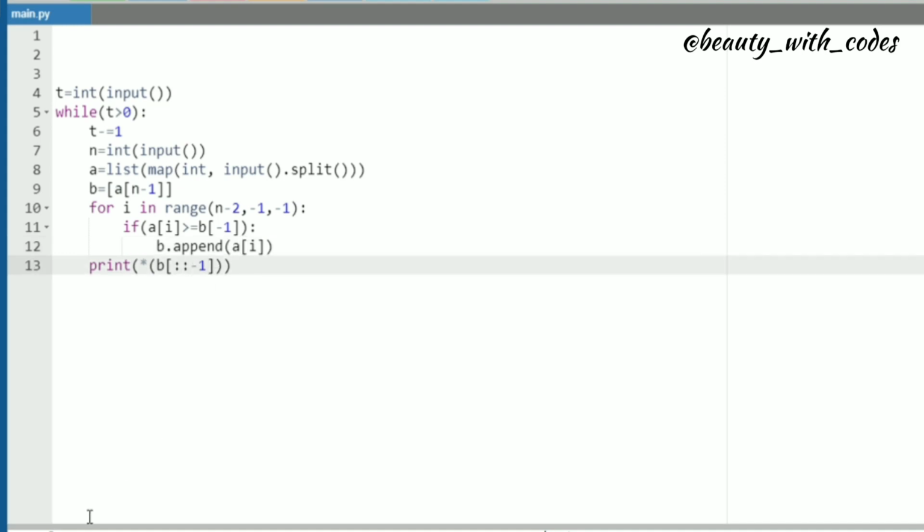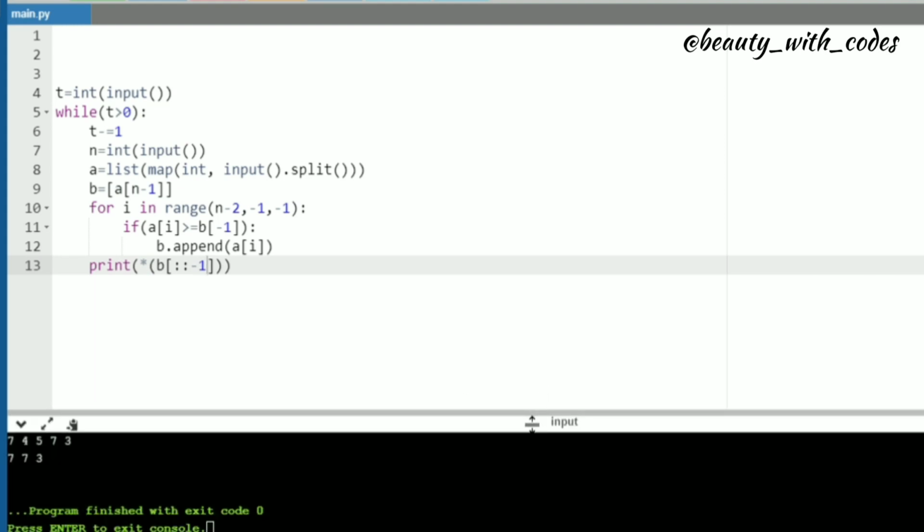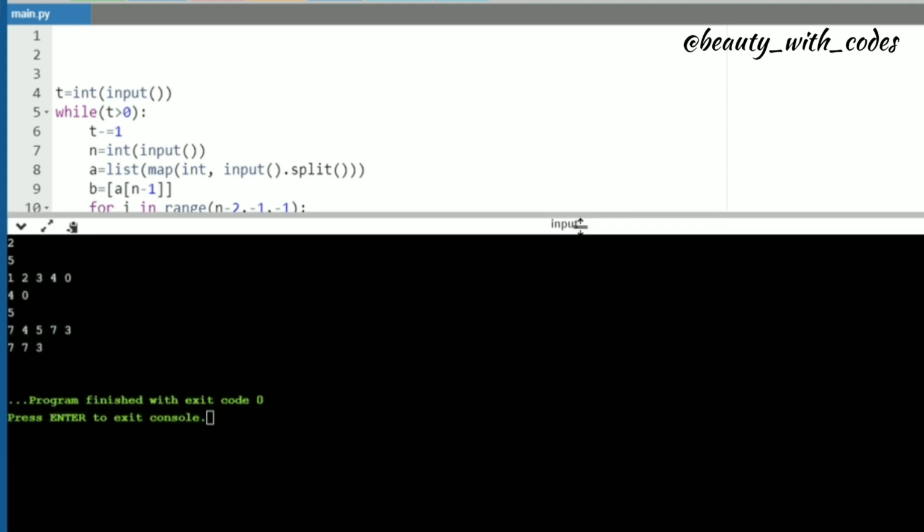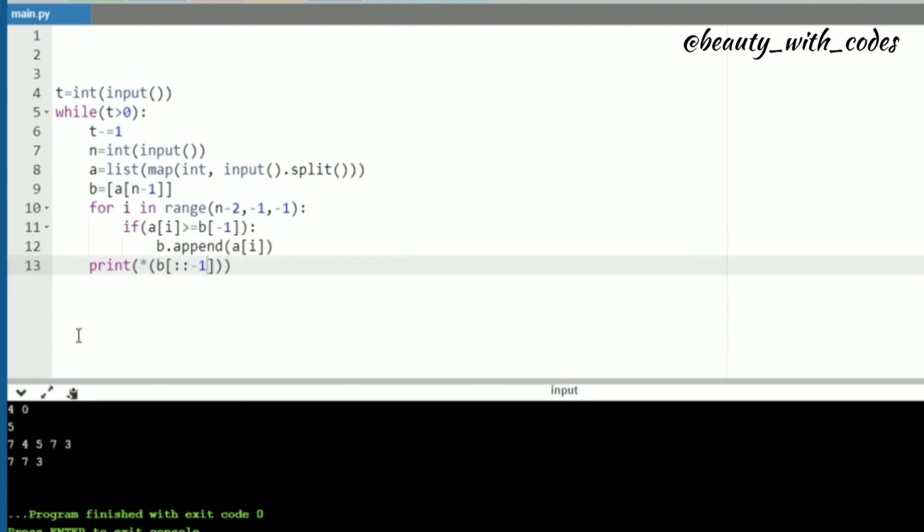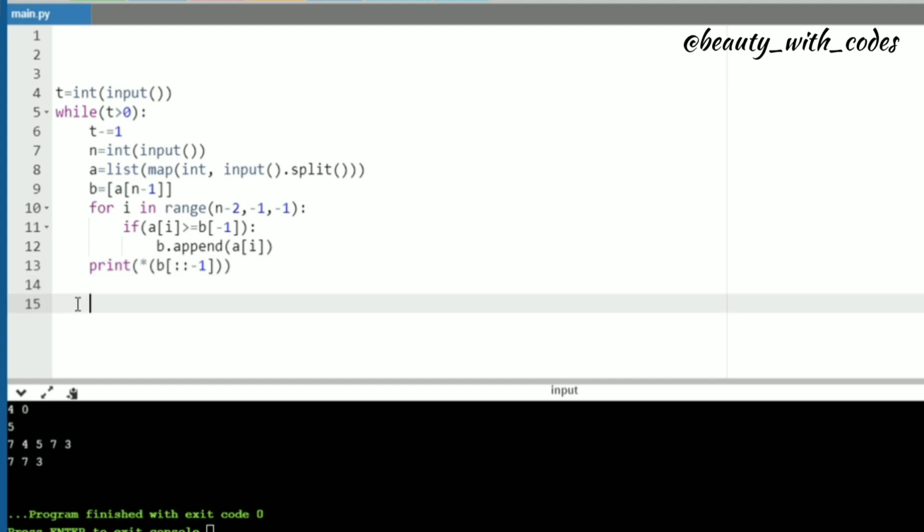So let me show you an example. After that you will understand. So 2 is nothing but the number of test cases. What is 5? 5 is the size of the array and the elements are 1, 2, 3, 4, 0, and the output, or the leaders, are 4 and 0. Why? Let me show you. I'm not going to do everything, but see.